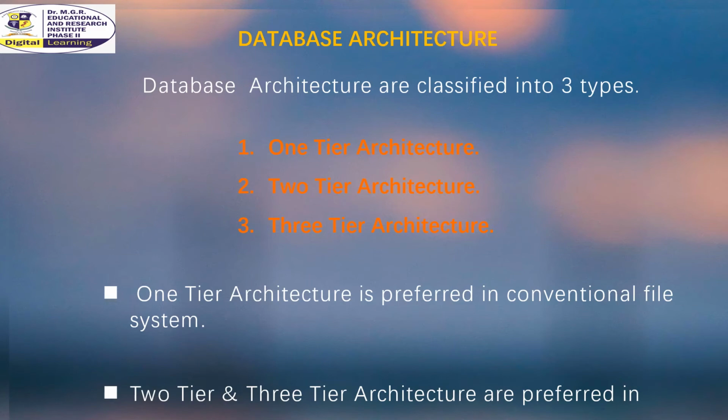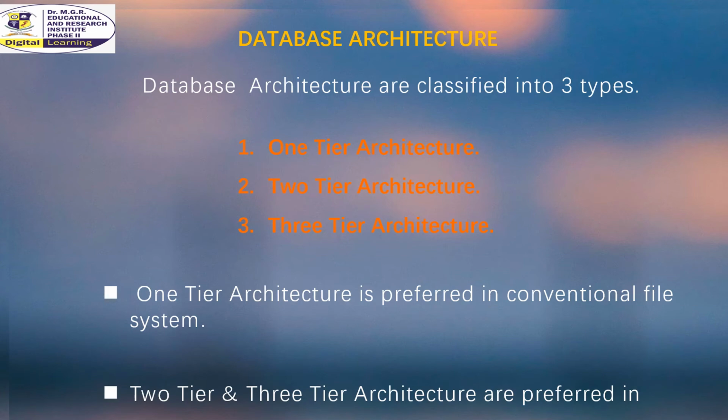Here we will see about the classification of database architecture. Database architecture is classified into three types. They are one-tier architecture, two-tier architecture, and three-tier architecture.